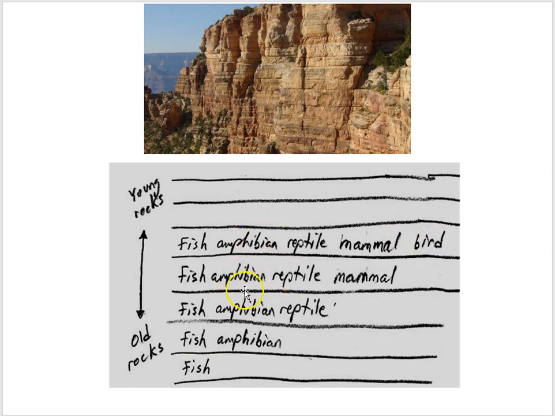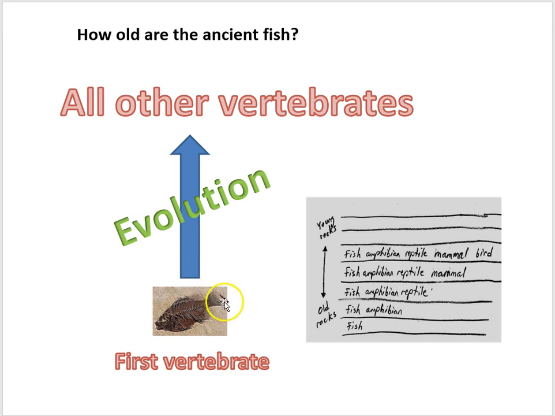But while the layering here gives us relative time, so we can say birds are the youngest vertebrate group and fish the oldest, it doesn't tell us the absolute age of these major transitions. When did fish evolve into amphibians? When did the amphibians evolve into reptiles? When did the reptiles evolve into the mammals and then the birds? When did that happen? So what we need to know is the exact dates of these layers of the rock. And that's what radioactive dating techniques can provide.